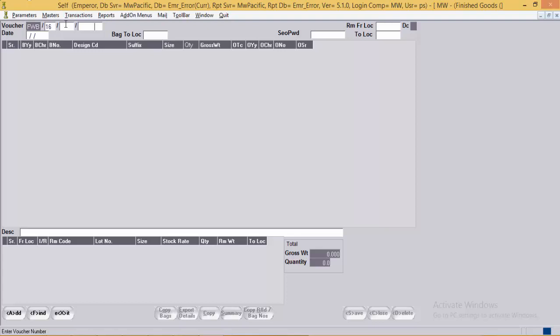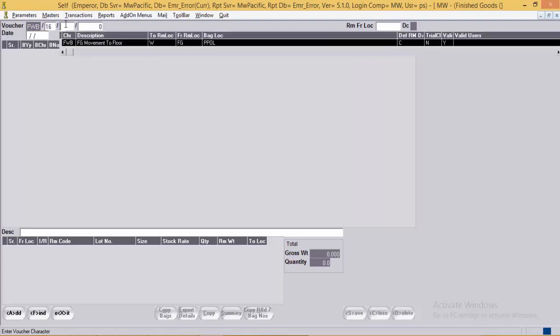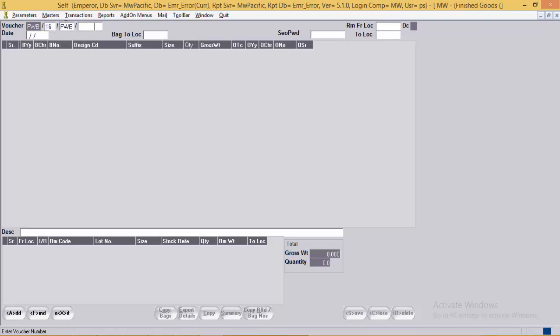Again we'll add a voucher over here. After adding a voucher, the system will bring the bag to the location which is set as default in the character parameter. The SEO password if required, the from and to location. In the case of FG return, where the bag is moved from the FG to WIP location, the RM will also move from the FG to WIP.